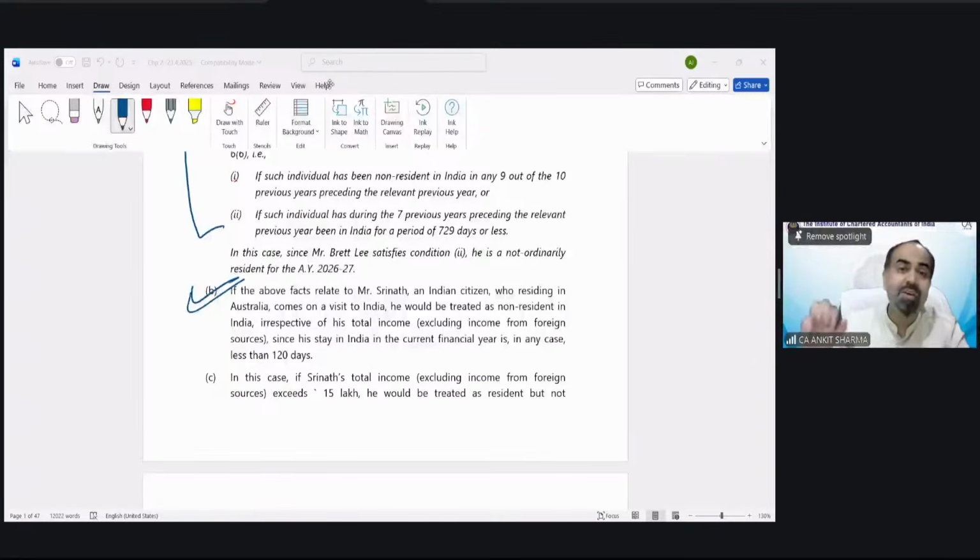The institute is just trying to explain extra provisions: suppose he has income more than 15 lakh, then what would happen? And suppose income does not exceed 15 lakh, then what would happen? But in the examination, if income information is not given, then you can directly solve assuming that he does not have income from Indian sources.